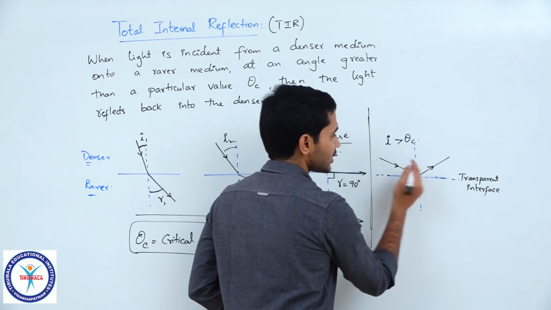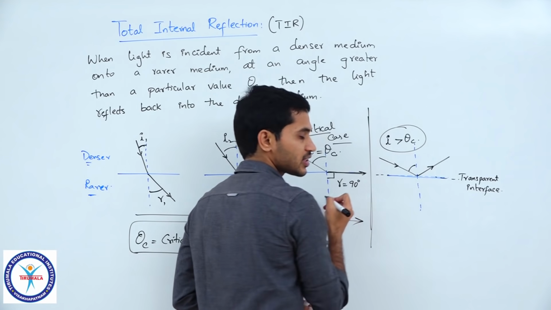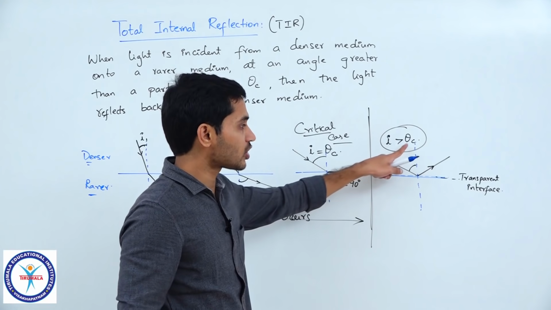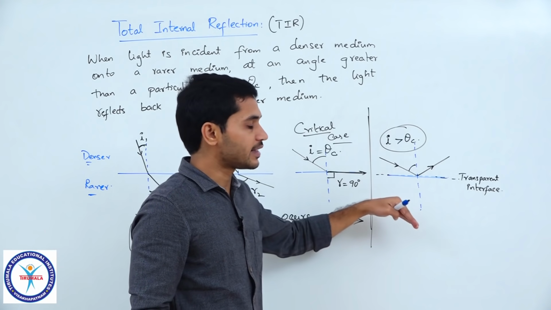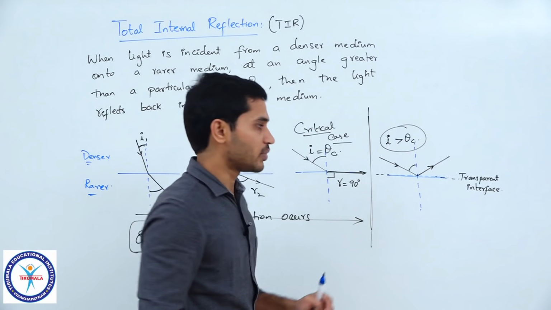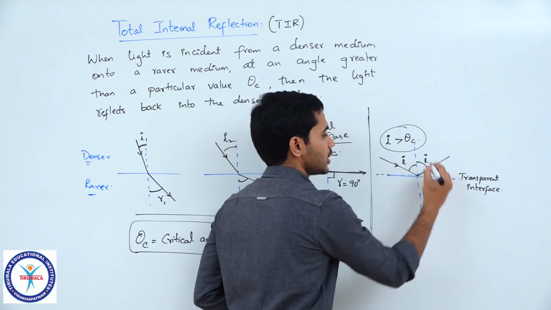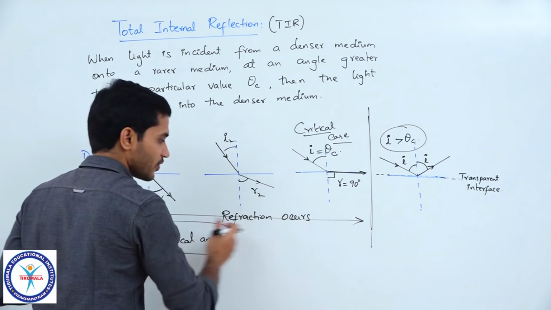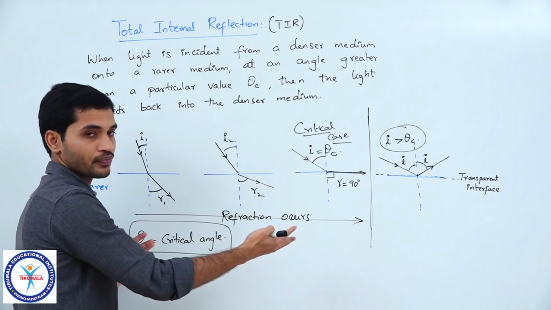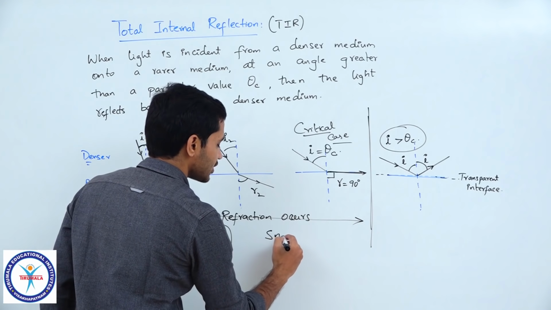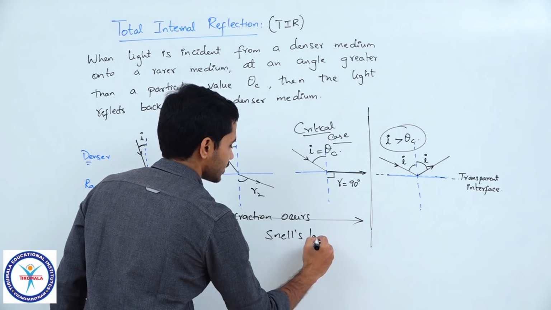Once the angle of incidence crosses this critical angle, the light ray reflects back into the same medium and follows the laws of reflection. So, if this is I, this will also be I. Only until refraction occurs can we write Snell's law. So, Snell's law is only applicable in this case.